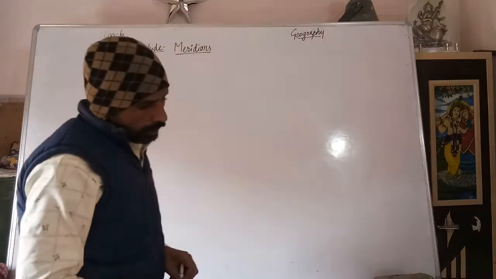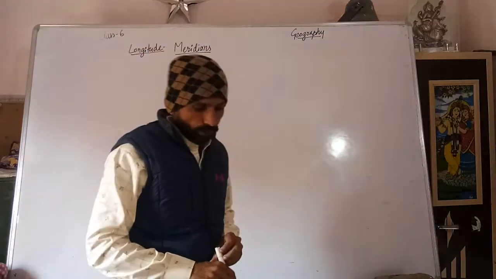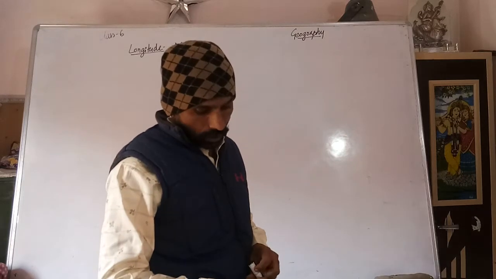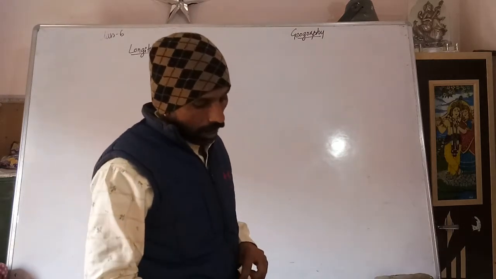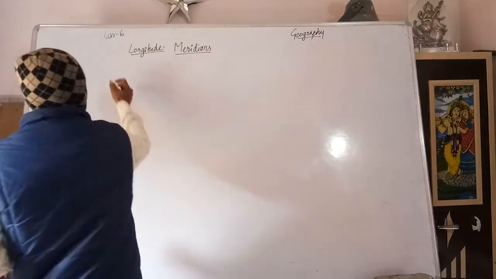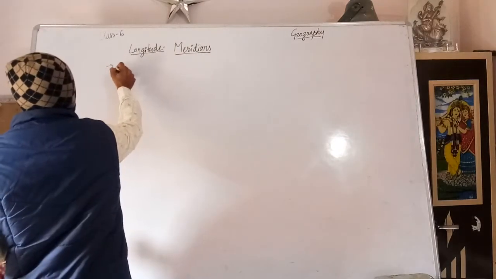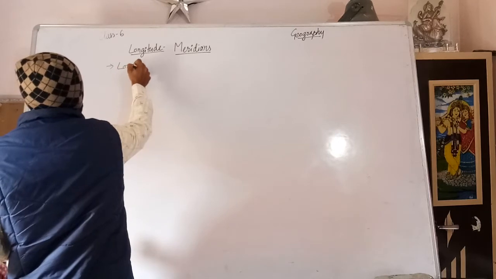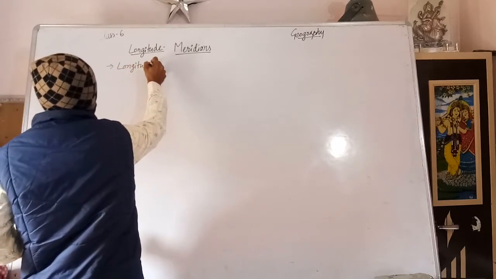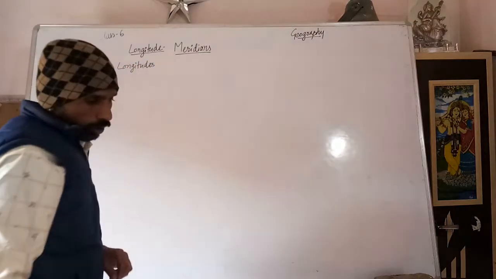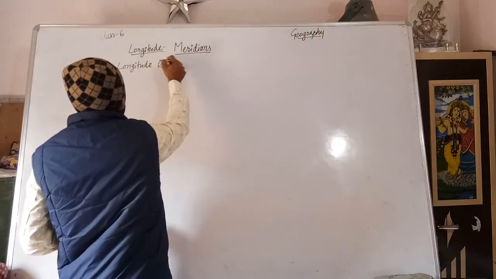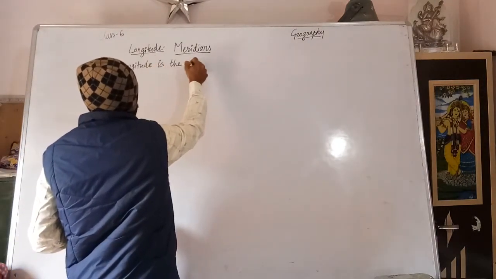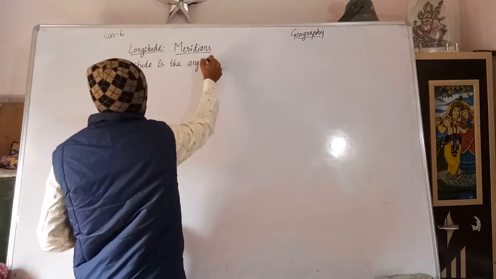So longitude is the angular distance of a point on the surface of the earth, measured in degrees east or west from the prime meridian. The first thing: longitude is angular.